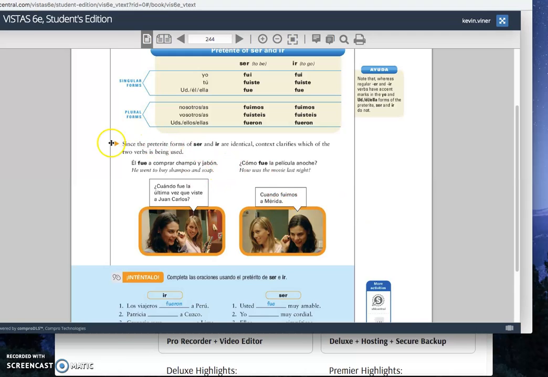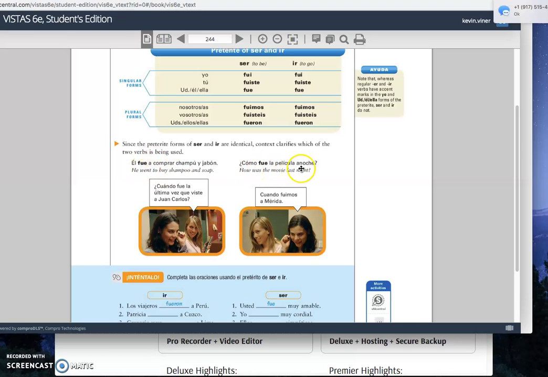So this part just points out exactly what I just said. Since they both have the same forms, the context clarifies. All right, so here are a few examples. Él fue a comprar champú y jabón. Right, so it's clearly the use of ir here because he went.